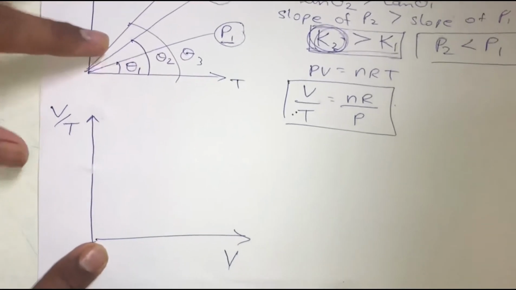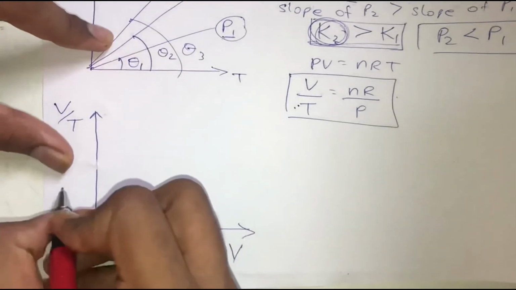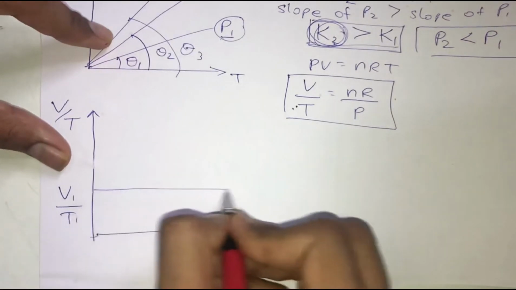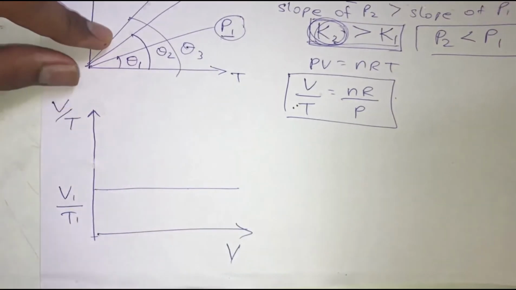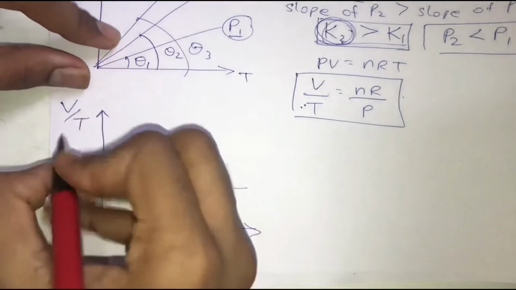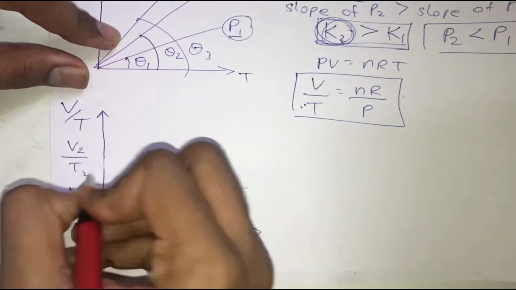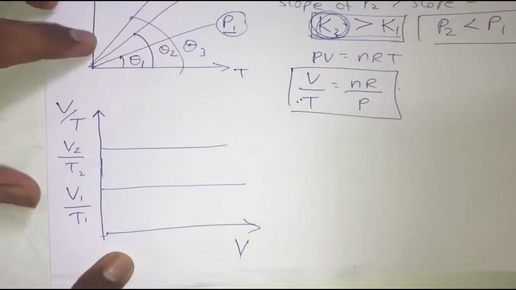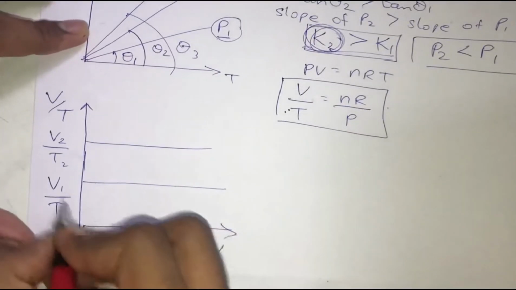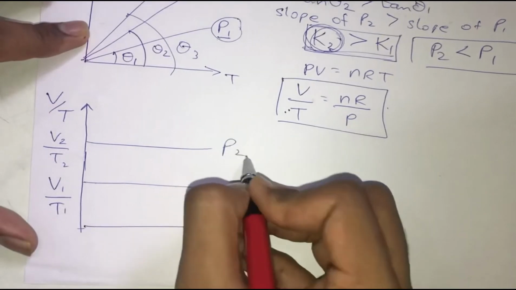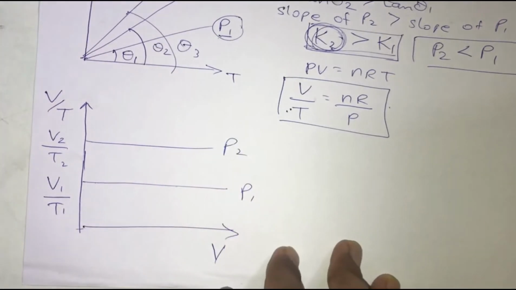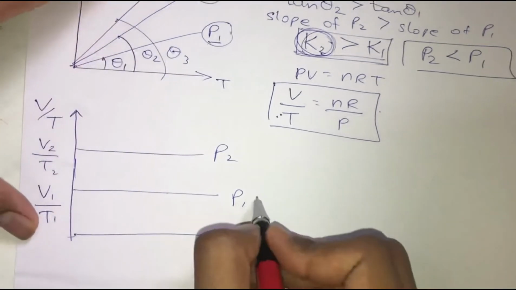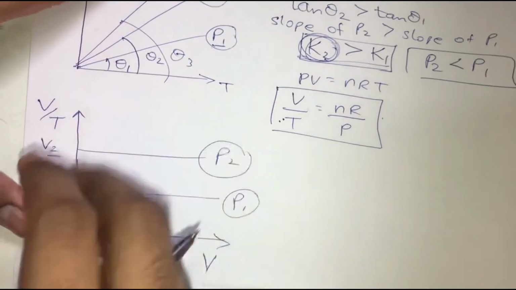For a specific set of volume and temperature, let's say V1 T1, we get a straight line, and for another specific set, V2 and T2, we get another straight line over here. Let's call the pressure over here P1 and the pressure over here P2. Now in the question again they will ask us to find out whether P1 is greater or P2 is greater.